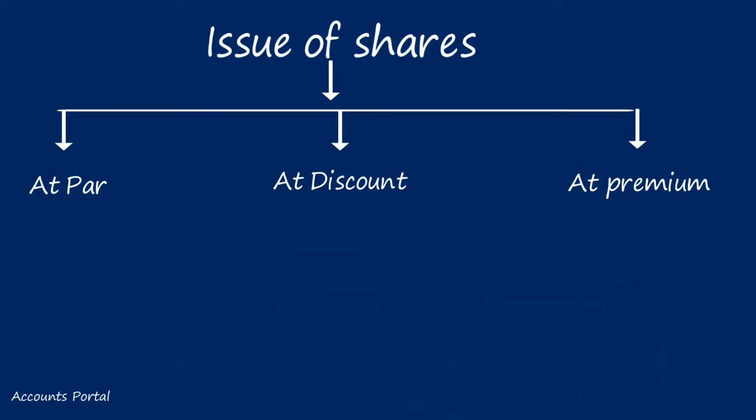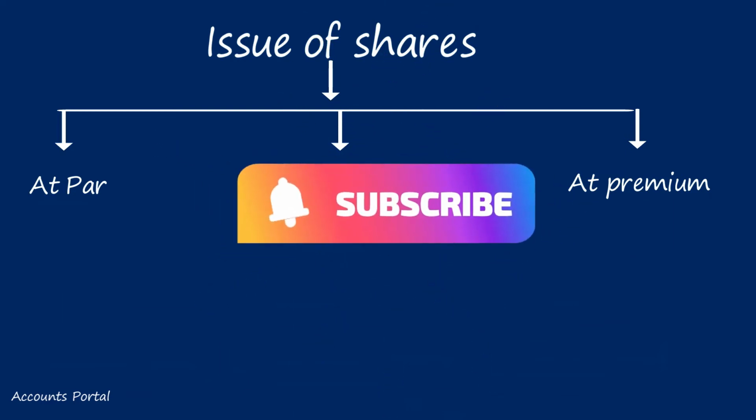Issue of shares for cash. Shares can be issued at par, at discount, or at premium. Let us look at an example. The MRP of the pen is rupees 10 and we are selling it for rupees 10, meaning we are selling it at par. If the pen MRP is rupees 10 and we are selling it for less than that, it is known as discount. If the pen MRP is rupees 10 and we are selling it for more than that, it is known as premium. According to the Consumer Goods Act of 2006, consumers cannot be charged more than the MRP listed on the product packing. I gave this example for understanding.